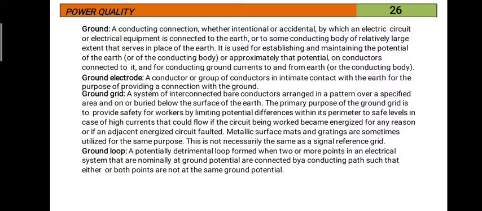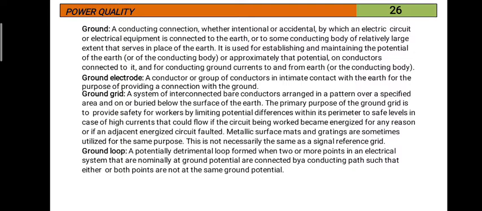Generally, why is the earth wire connected to ground? The ground potential is very low compared to the equipment potential. If any unwanted potential is connected to ground, since the resistance of the ground is very low, the unwanted currents will be bypassed to ground, thereby safeguarding the equipment as well as the personnel using it.